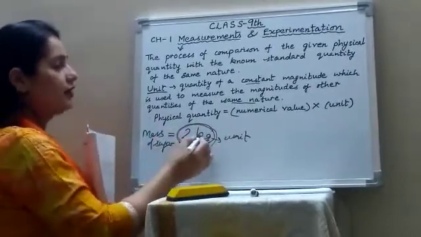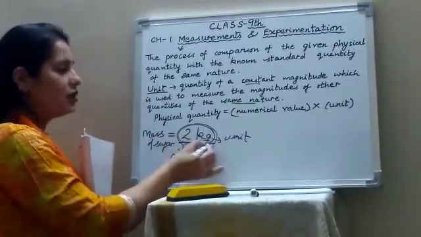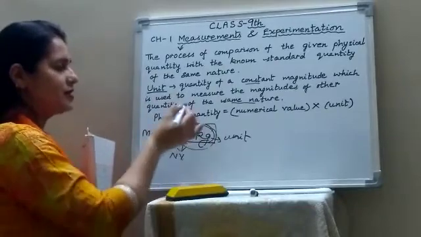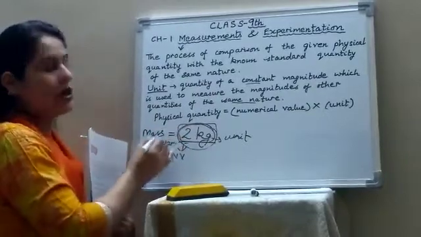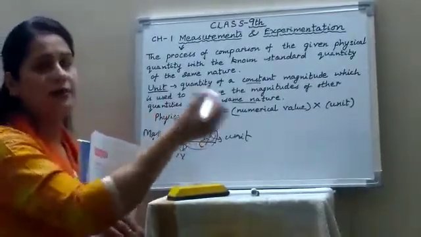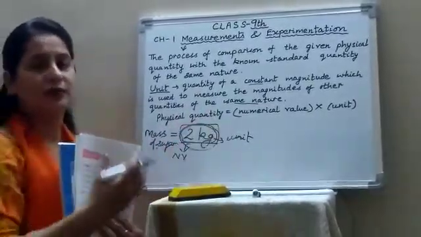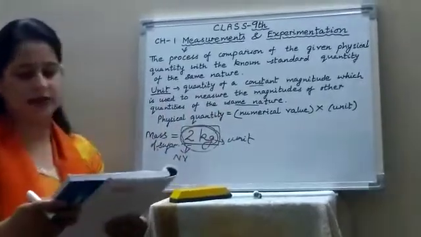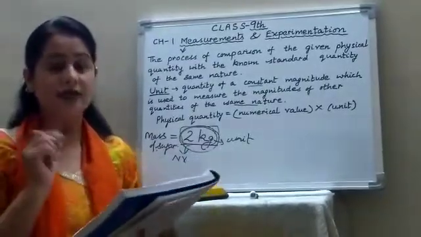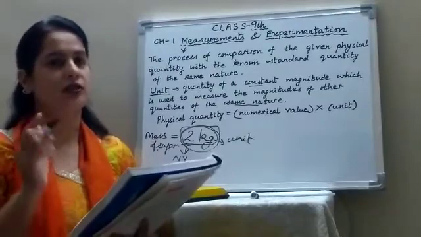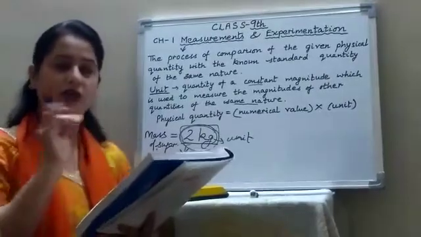So the physical quantity will always consist of 2 parts. One is the number and the other is the unit which you use to express this physical quantity. And the unit chosen is of the same nature. Mass will have the unit of gram, kilogram, milligram, quintal, ton, anything. But length will have the unit of meter, centimeter, millimeter, kilometer, etc. So, if the length of a piece of cloth is 10 meter, it means that the length is measured in the unit meter and this unit is contained 10 times in that piece of cloth.